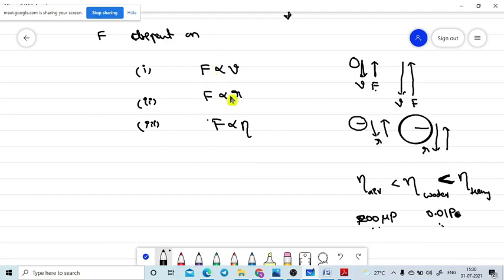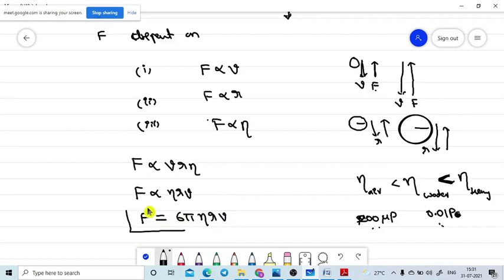Now I am comparing these three proportionalities, so I can write them in a single form. F is directly proportional to V, R and eta. I am rewriting this as eta into R into V, as per your textbook, for easy understanding. While removing the proportionality, the experimental result is observed that the value is 6 pi into eta into R into V.